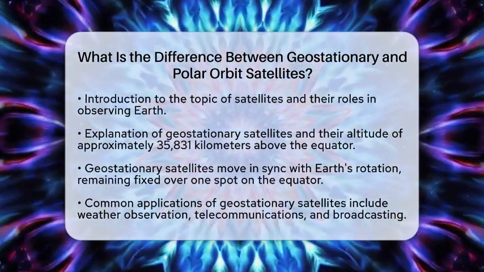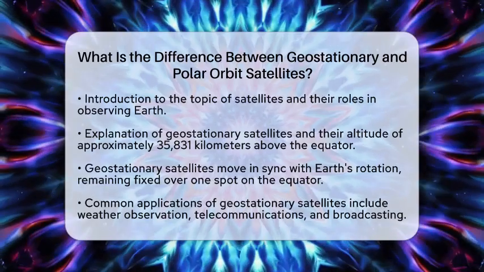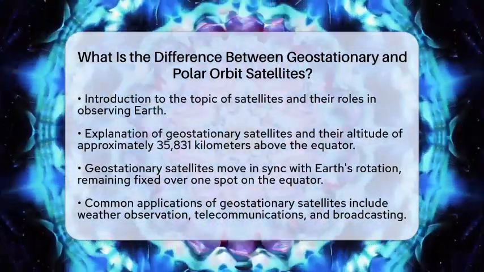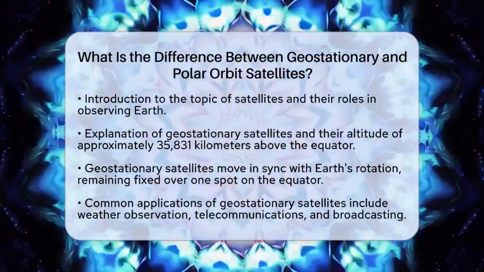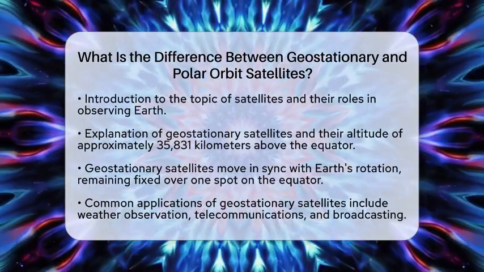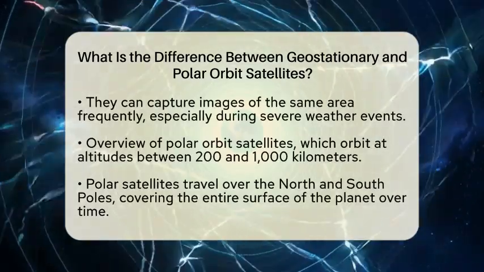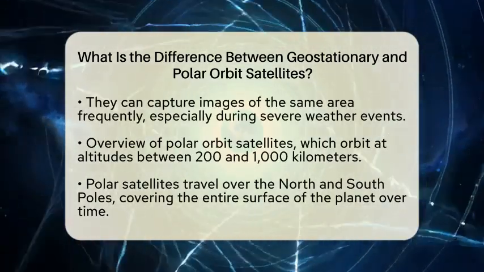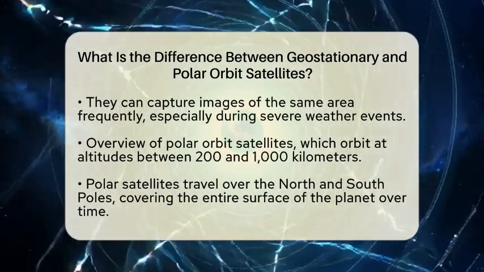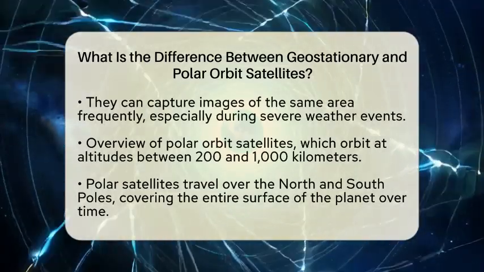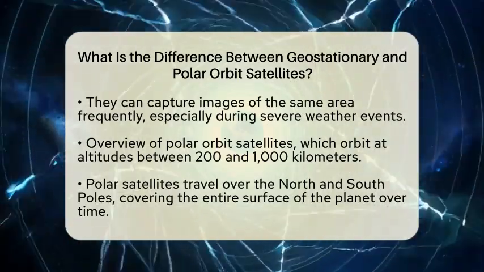These satellites orbit Earth at an altitude of about 35,831 kilometers above the equator. What makes them special is that they move in sync with Earth's rotation. This means they stay fixed over one spot on the equator, making them perfect for constant monitoring of a specific area. They are commonly used for weather observation, telecommunications, and broadcasting. For example, during severe weather events, these satellites can capture images of the same area every 30 minutes or even more frequently. Now, let's shift our focus to polar orbit satellites.